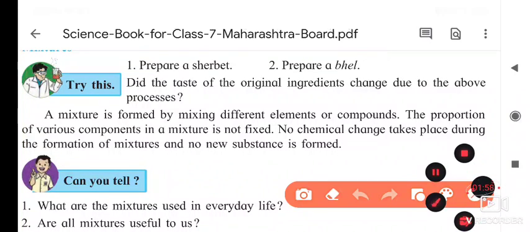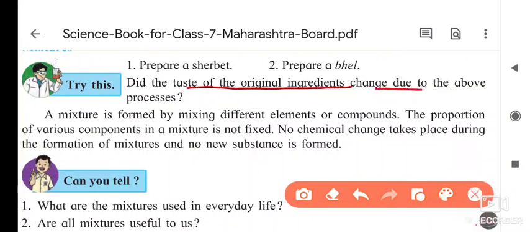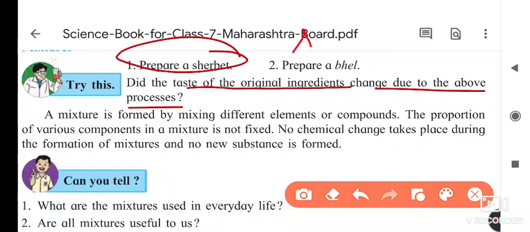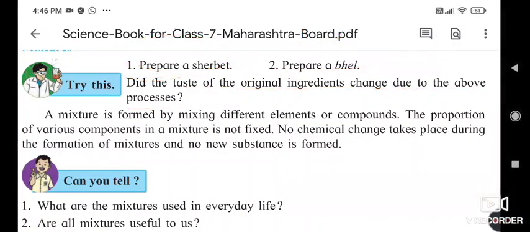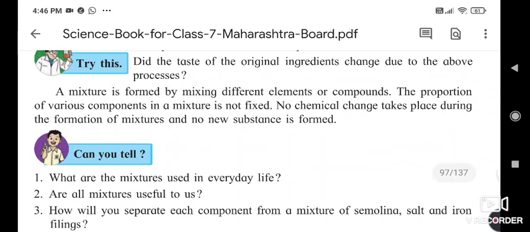Did the taste of the original ingredients change due to the above process? If you take the taste of sharbat, you will notice that sugar has its own taste, salt shows its own taste, lemon shows its own taste. So in the sharbat, all the ingredients give a different taste. Same inside the bhel. We can taste the tamarind, we can taste the sweetness of the jaggery, and the sev taste is different. So in these two things, the taste of the original ingredients is not changing. So here the mixture is formed.